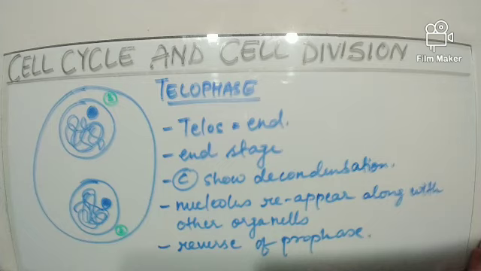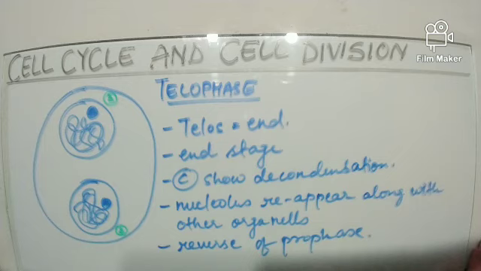Now there will be reappearance of the nucleolus. There is reformation of the nuclear membrane, endoplasmic reticulum, Golgi bodies, etc. All the cell organelles which disappeared during the early prophase, now everything will come back. That means we can say that this telophase stage is the reverse stage of prophase.